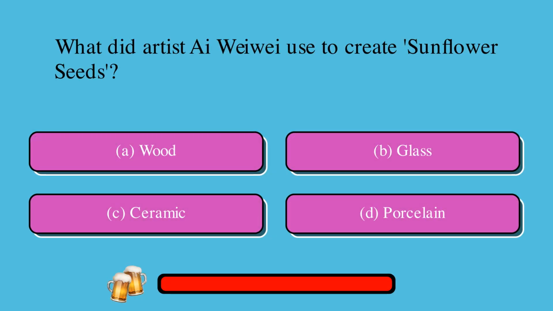What did artist Ai Weiwei use to create sunflower seeds? A. Wood, or B. Glass, or C. Ceramic, or D. Porcelain? The correct answer is D. Porcelain.